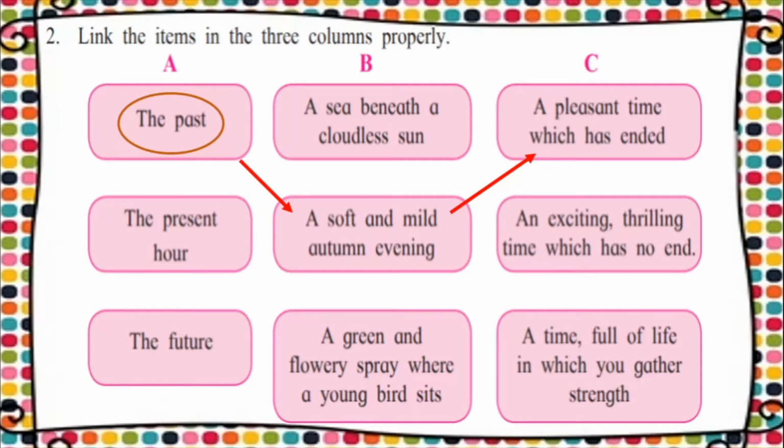What about the second phase in the poem? It's about the present hour, that is, the current times. So what are the current times like? It is like a green and flowery spray where a young bird sits. So it is green, that is, it is full of life, and it is flowery also. There are a lot of flowers on it. It is very attractive, and spray, as I told you, means a tree on which a young bird is sitting. So the child is comparing himself or herself to a young bird. And what is the bird doing? The bird is ready to fly.